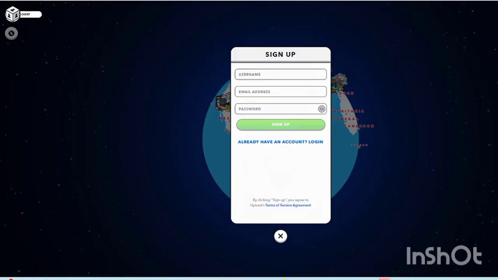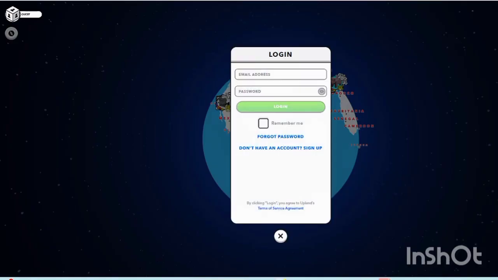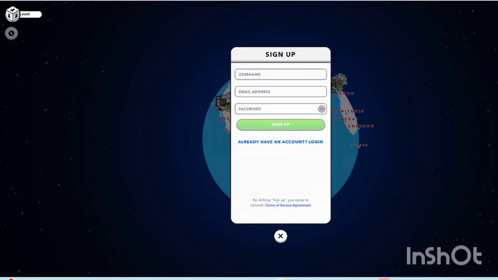For gameplay you can check there is your username, your email and password. Click on sign up. If you already have an account you can log in, or you can also play as a guest too. So there is also a guest ID. Now you can click on it, and in this way you can create an account.